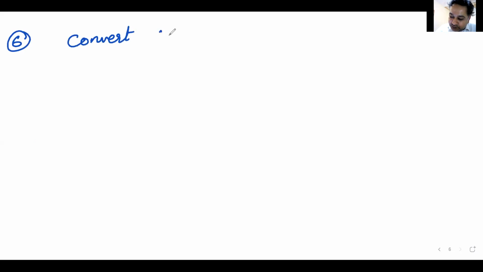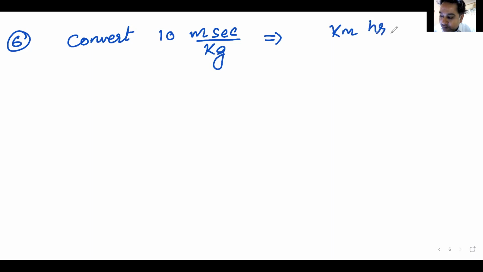I hope everyone gets this. Convert 10 meter second per kg, see, I have juggled up, into kilometer hour per gram. Don't ask me, sir, what this means, kilometer hour per gram. We are just solving a question to understand the basic concept, and your time has already started. 10 meter second per kg has to be converted into kilometer hour per gram.